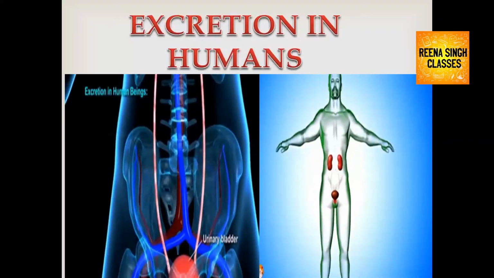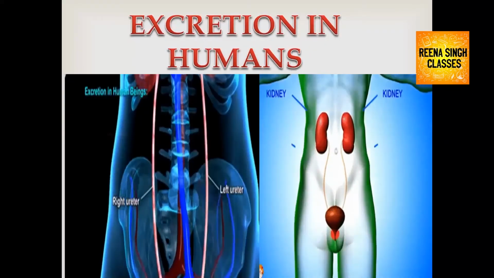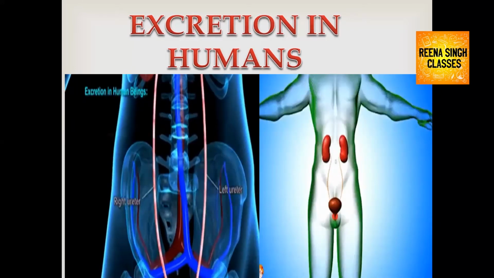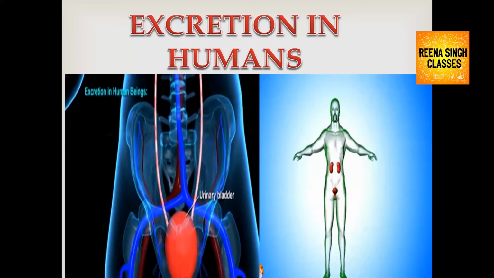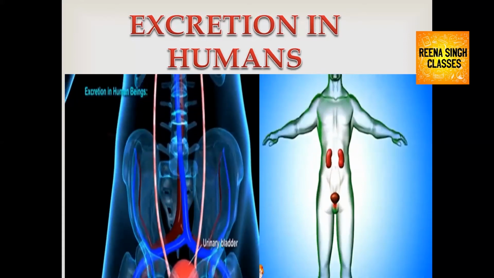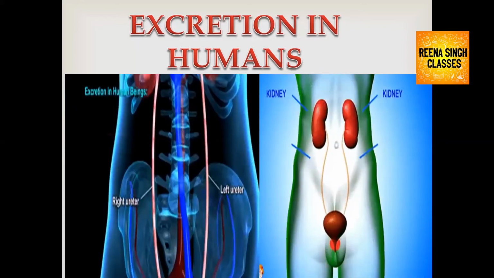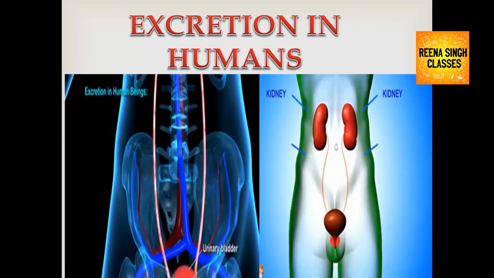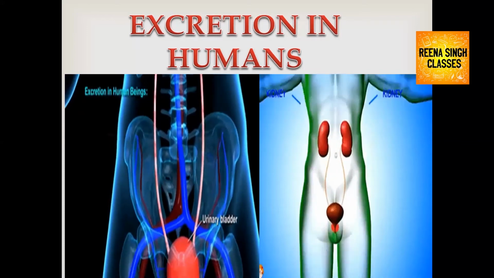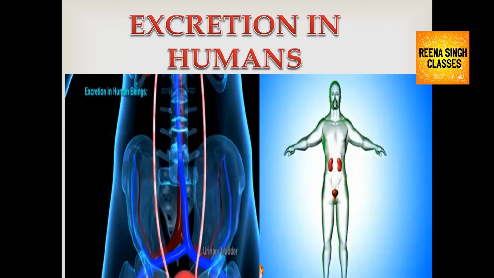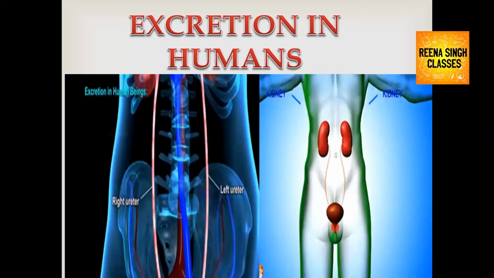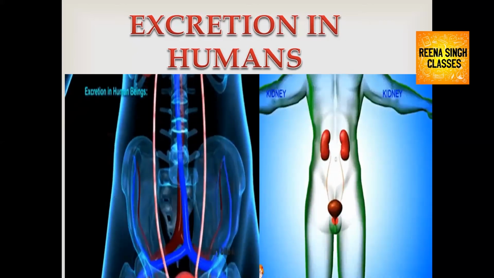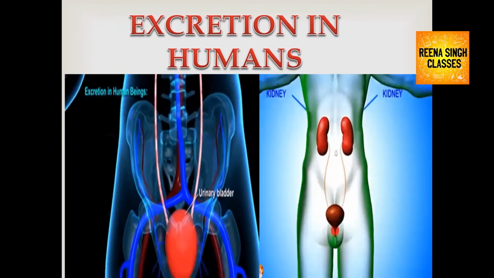Today, we will be learning about excretion in humans. Animals accumulate ammonia, urea, uric acid, carbon dioxide, water, and ions like sodium, potassium, chloride, phosphate, sulfate, etc., either by metabolic activities or by other means. These substances have to be removed totally or partially. So in this video, we will be learning about major and minor excretory organs involved in excretion.